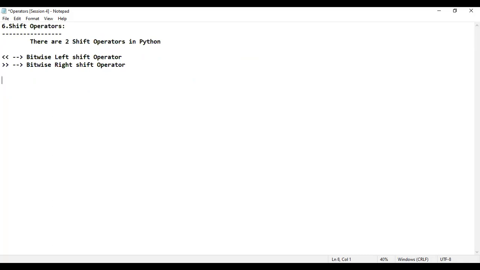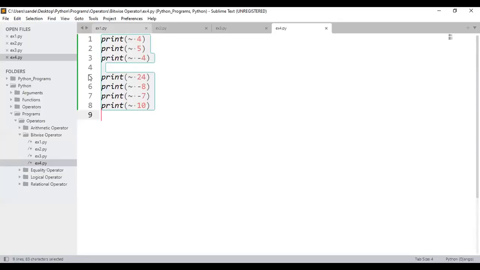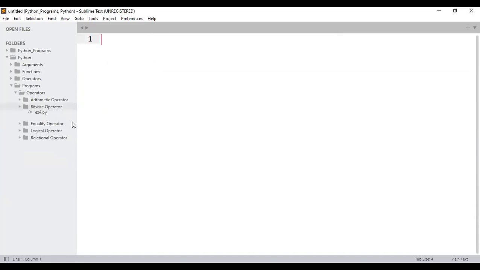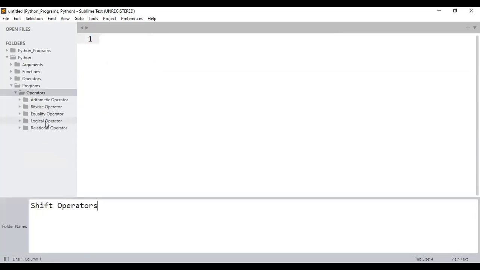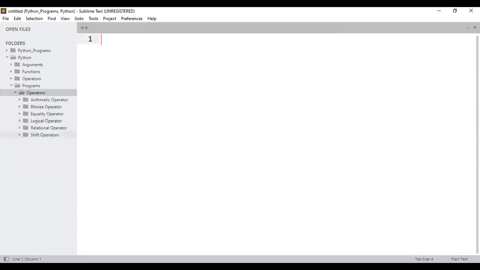Let me just take the example number 1.py. I'll just copy the heading. Okay. I'll just go back to Sublime Text. In this Sublime Text, let me just close all the tabs, whatever that has been opened. I would like to consider a new folder. The folder name happens to be shift operator. Under the shift operator, let me just consider example number 1.py.